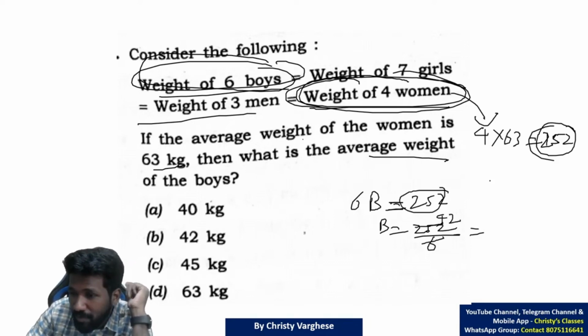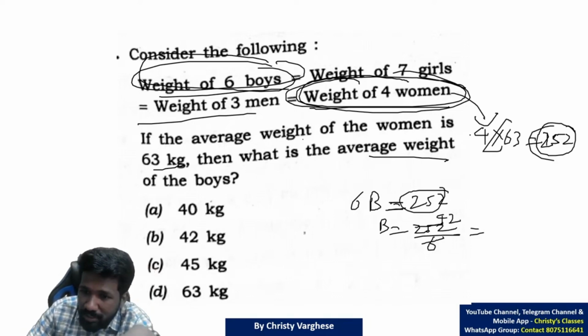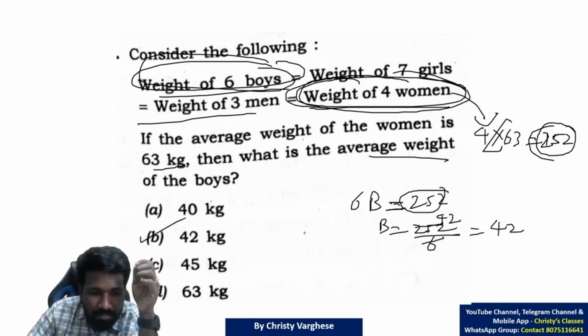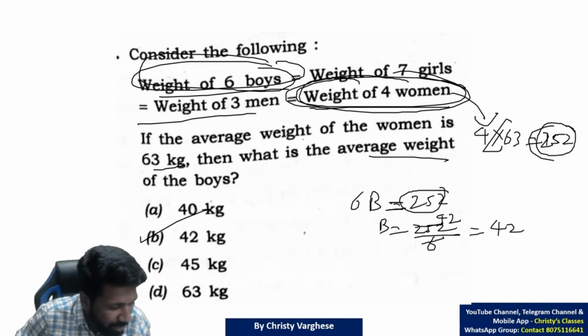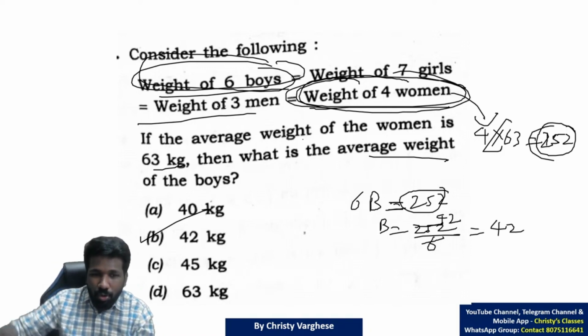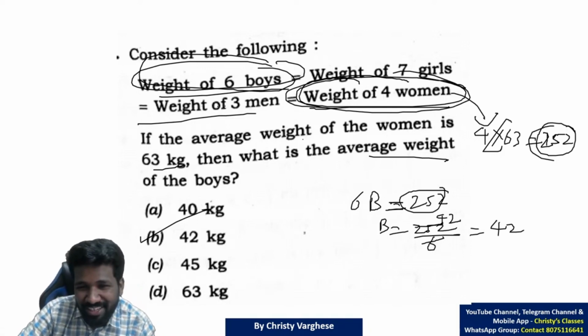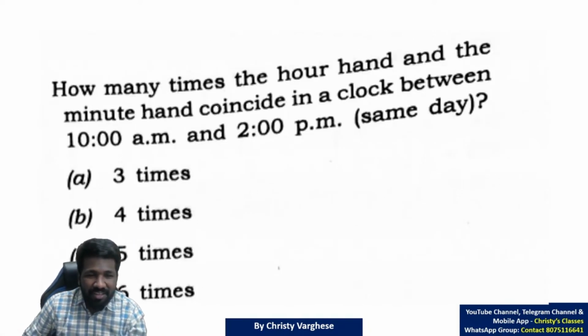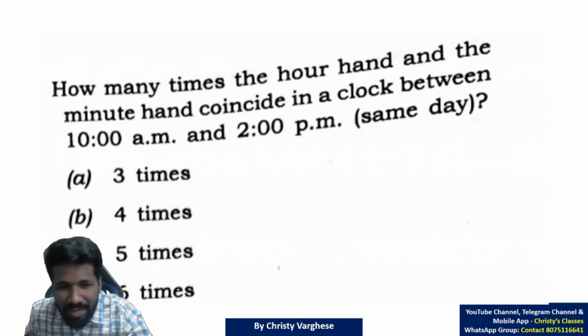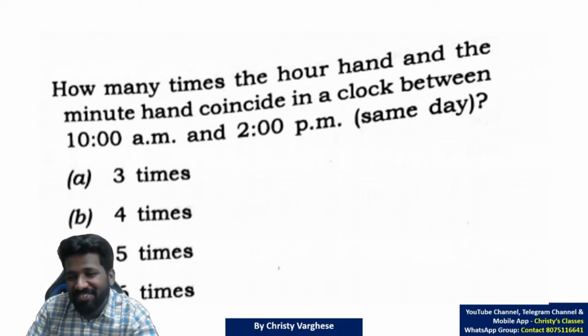For writing, 252 was not necessary. 4 into 63, then 4 and 6 can also be cancelled for further improvisation. Anyway, 42 will be the answer. This 7 girls, 3 men, don't try to fit it into the solution. That is a mistake some people do, thinking that everything in the question is needed somehow. That's a wrong school-day habit we have continued. Anyway, try the next question.